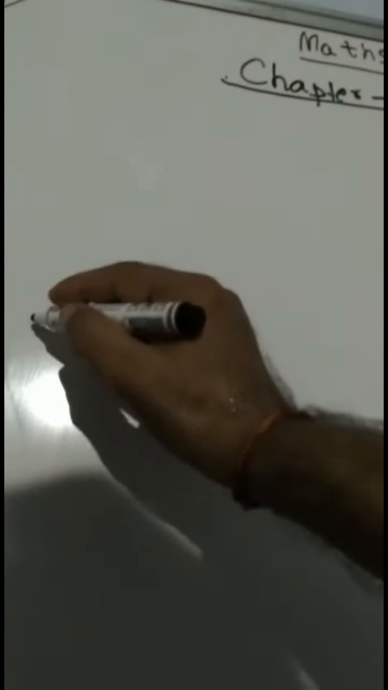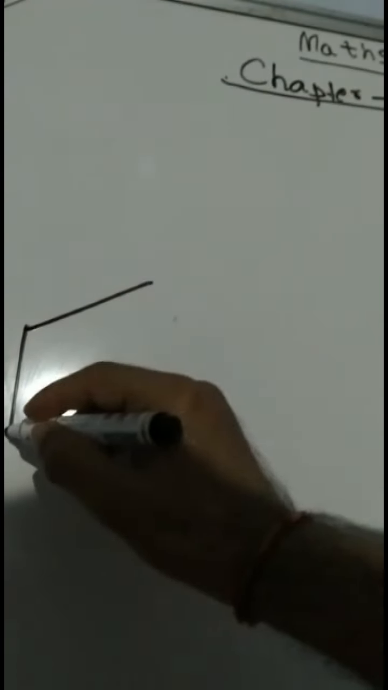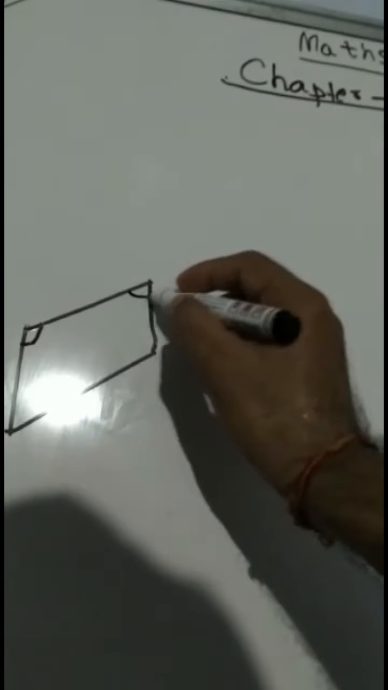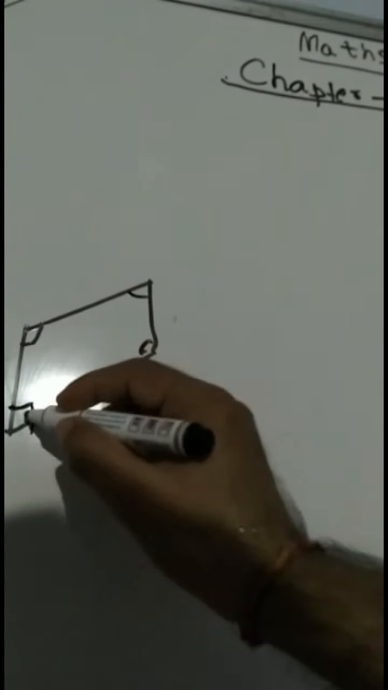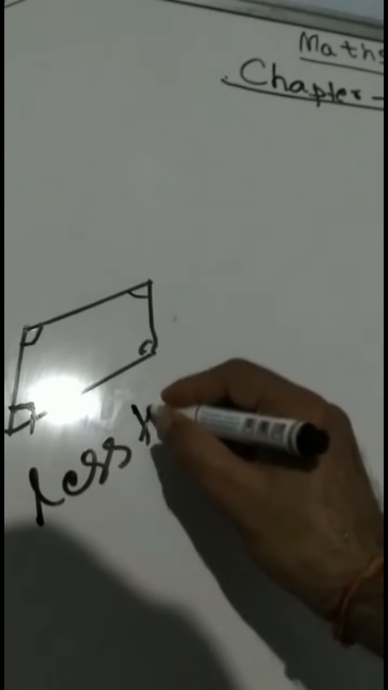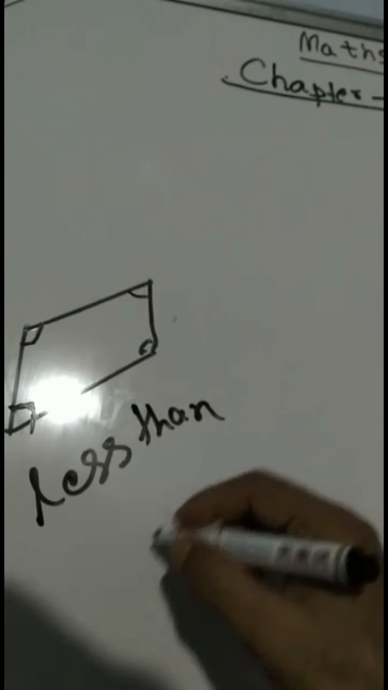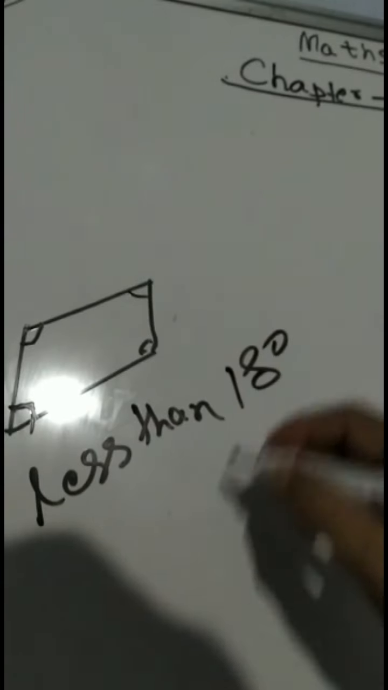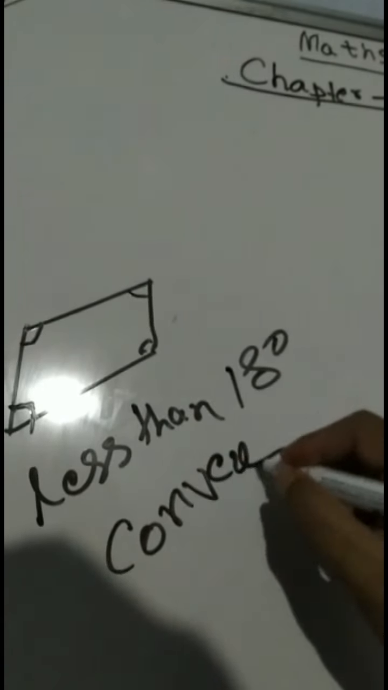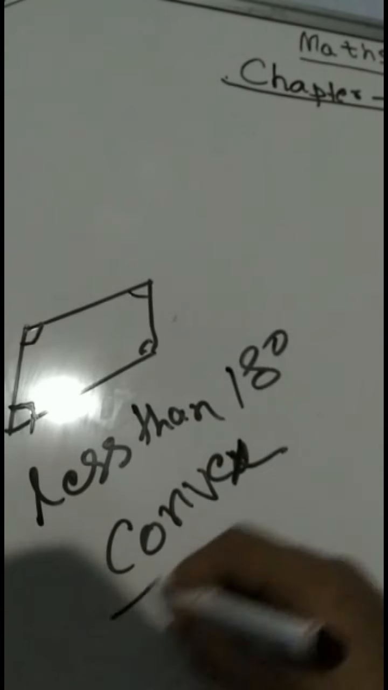Now what are called convex and concave polygons. Convex polygon means in any polygon, if each interior angle is less than 180 degrees, then this is called a convex polygon.